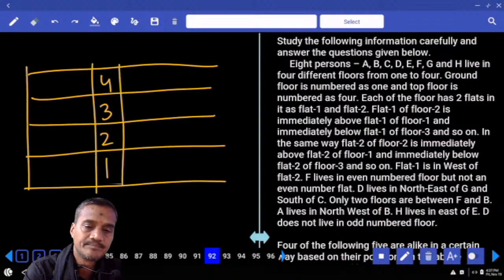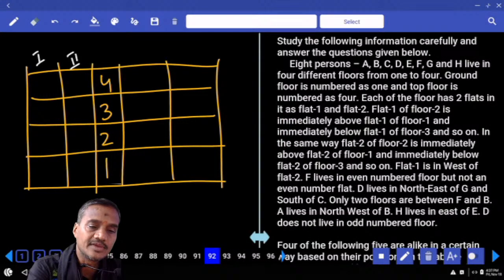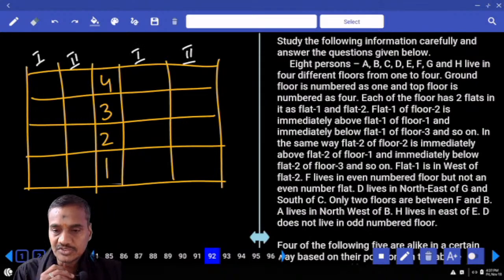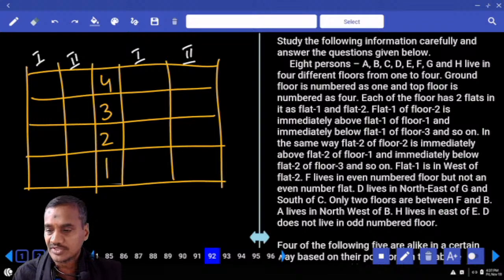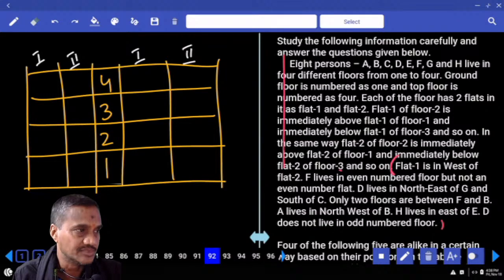Then definitely there is a chance of this model coming. Now in this, flat 1, flat 2. Then 8 persons, ground floor is number 1, top floor is number 4, each floor has 2 flats, and flat 1 of floor 2 is immediately above flat 1 of floor 1 and so on. Then the conditions start from here, isn't it? Now if you observe, very few conditions were given. This entire thing is just the description of the above arrangement.